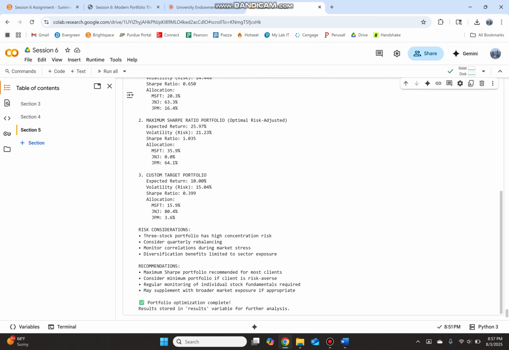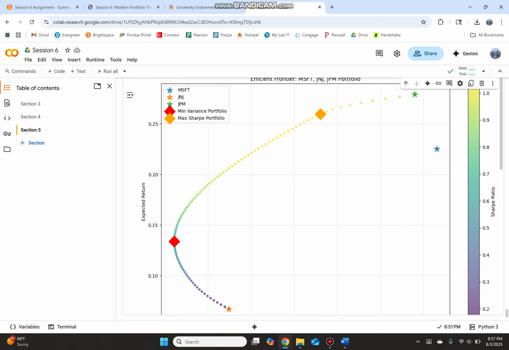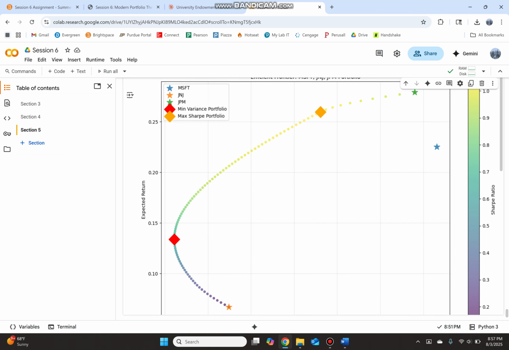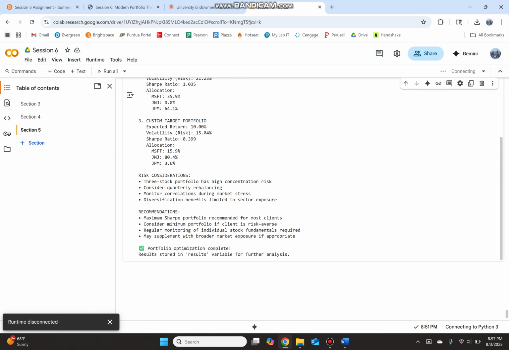So you can see this is how it mathematically proves that these two are the ones you want to be searching for in terms of what you want to talk to your client about. If they want to be more conservative, they want to be right here. Whereas if they want to max out, they want to be right here. Or if they want to be somewhere in between, they should pick a point on this line and pick how much return works for them and how much risk works for them, or either or. Most clients want a maximum Sharpe portfolio, so you should probably give it to them unless they're really conservative.